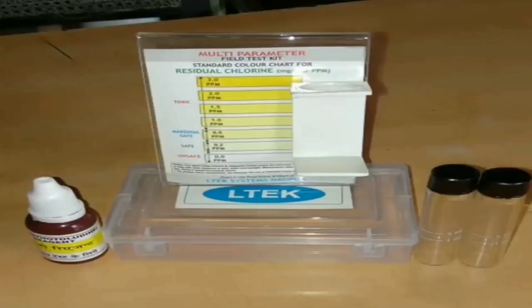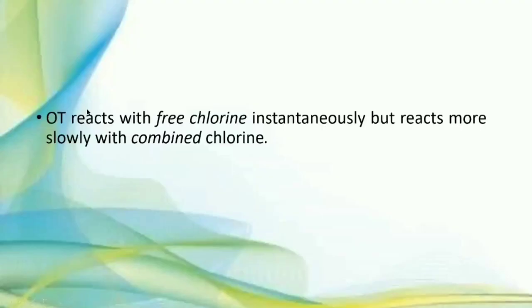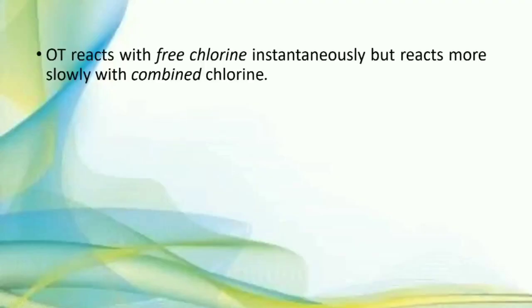You can see the orthotolidine test kit. The grading of yellow color. We add the reagent to the chlorinated water and match it with this standard table of chlorine. So OT reacts with free chlorine instantaneously but reacts more slowly with combined chlorine.